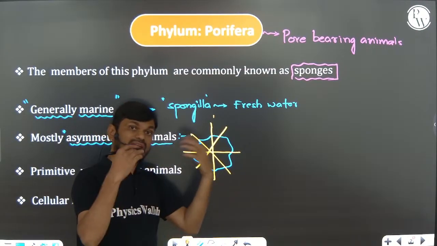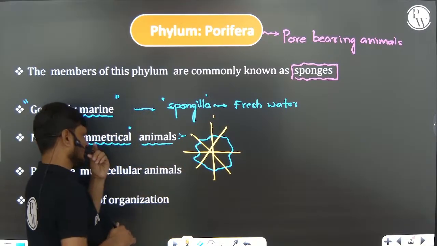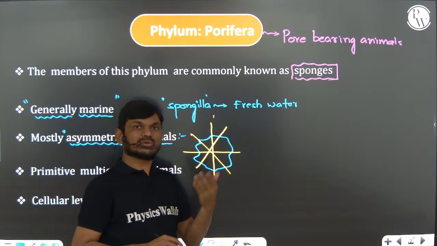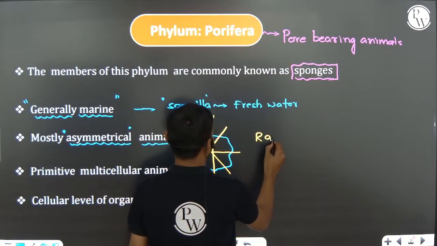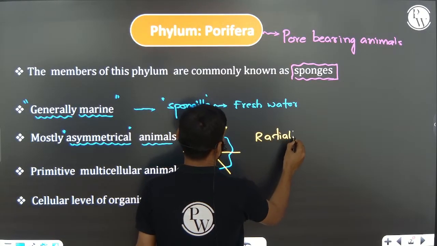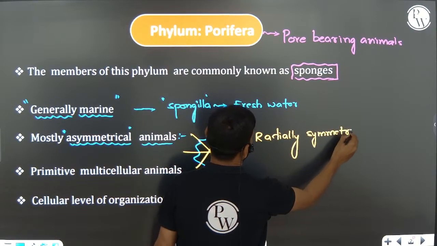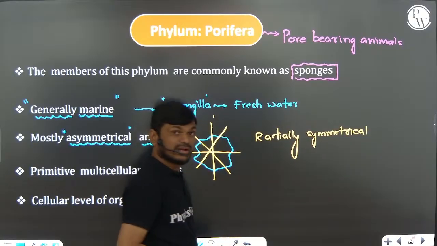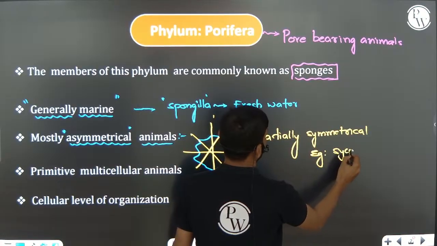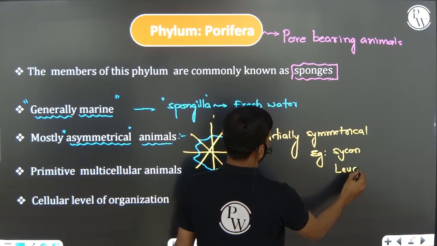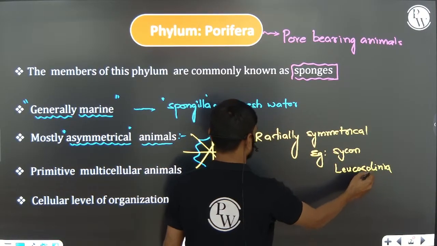Mostly means the majority of them are asymmetrical, but a minority, maybe 1% or 2% of animals, may be radially symmetrical. Example, Sycon, Leucosolenia.